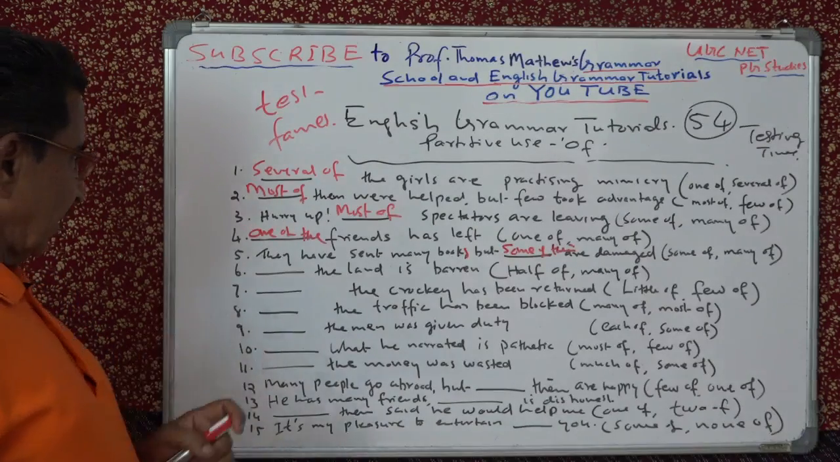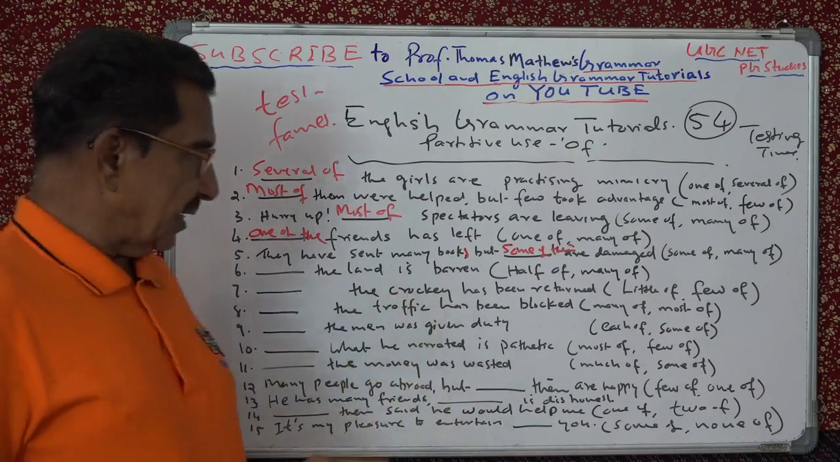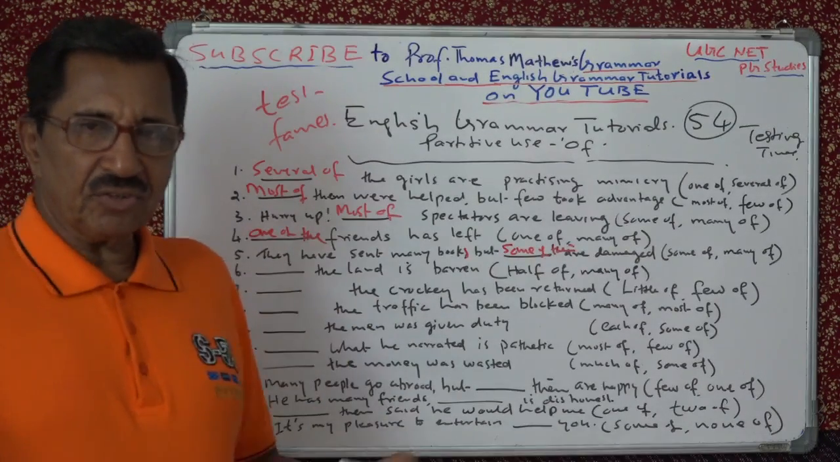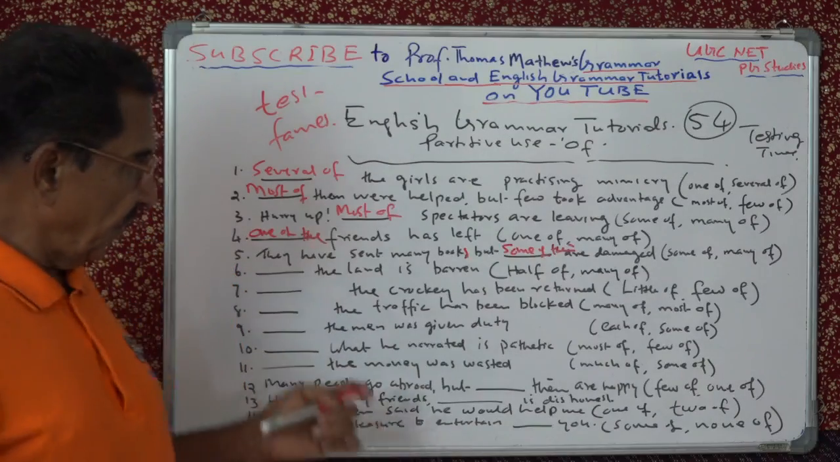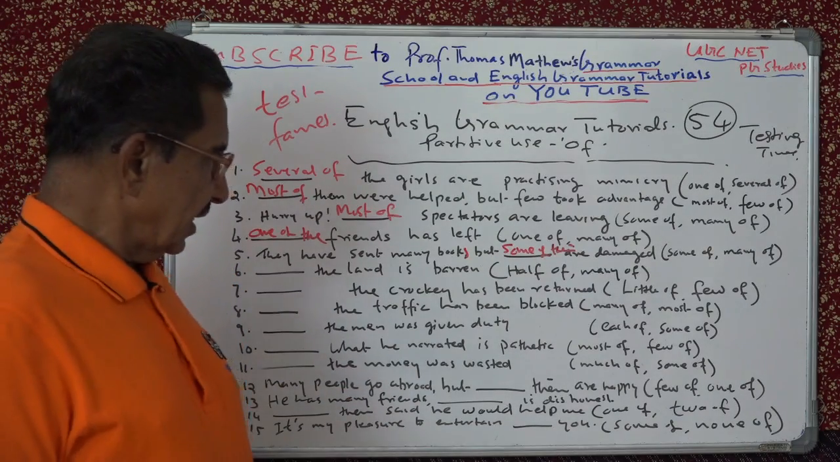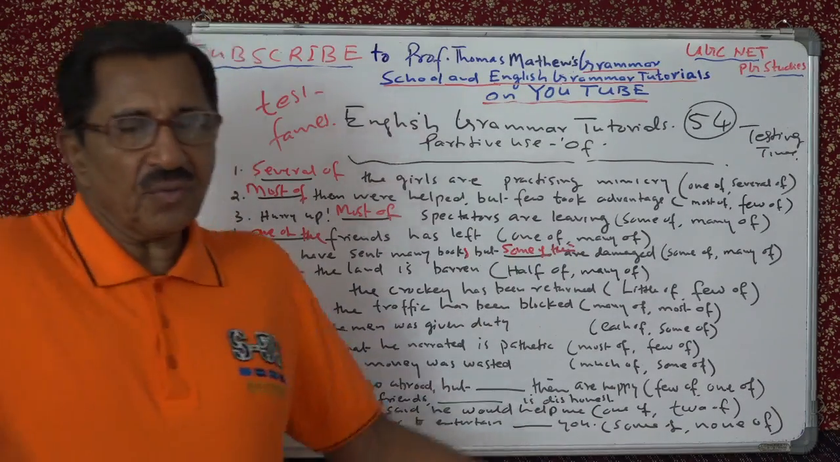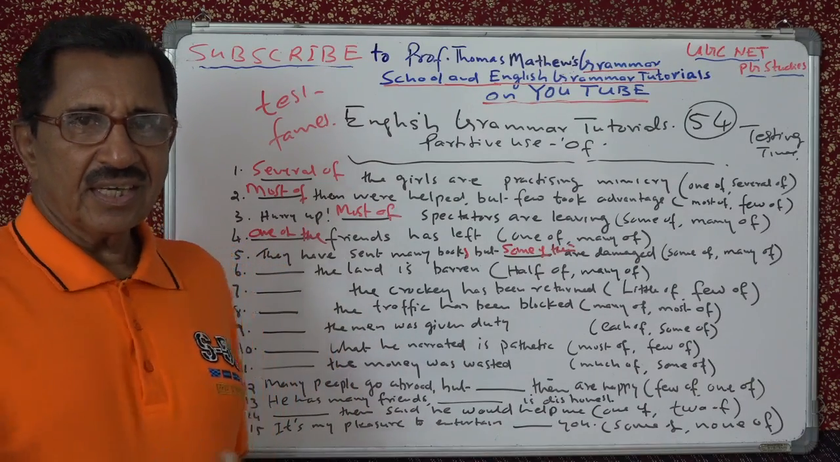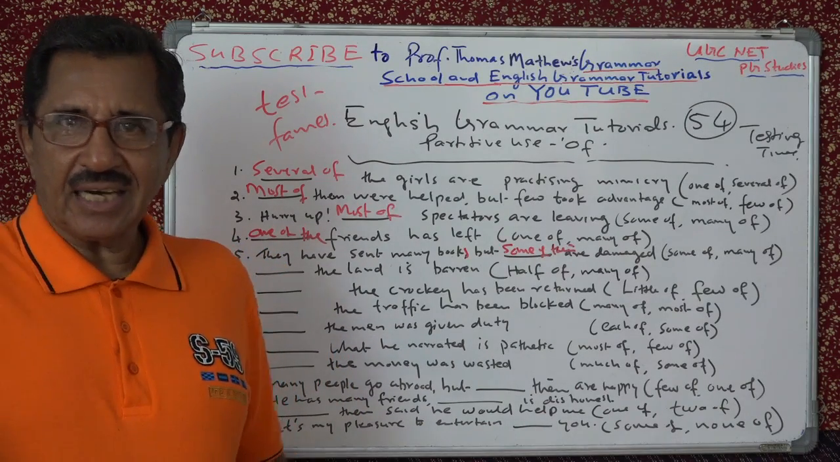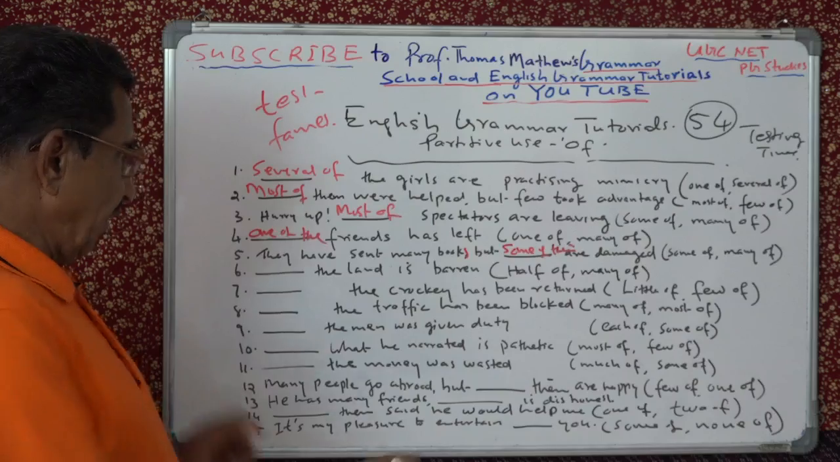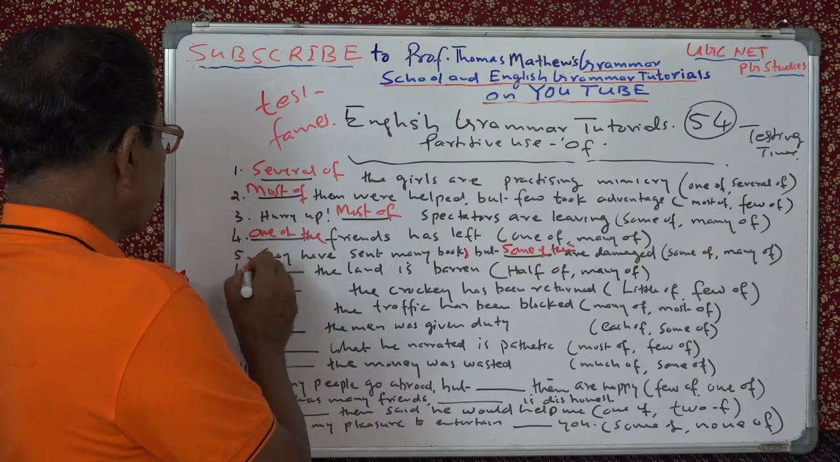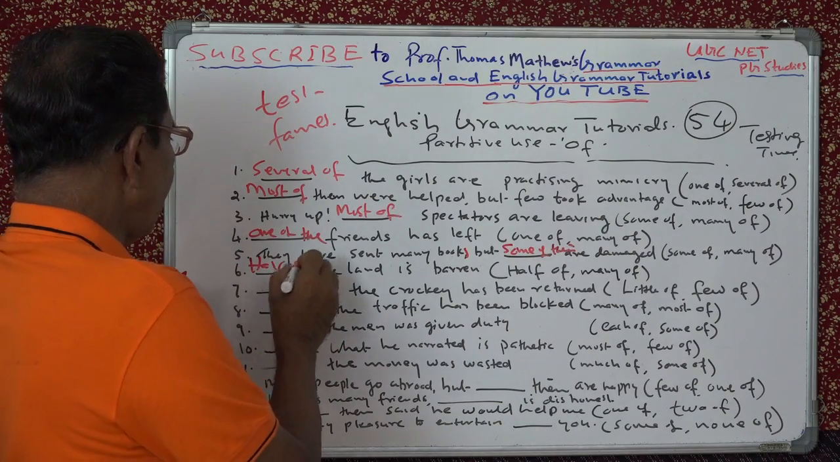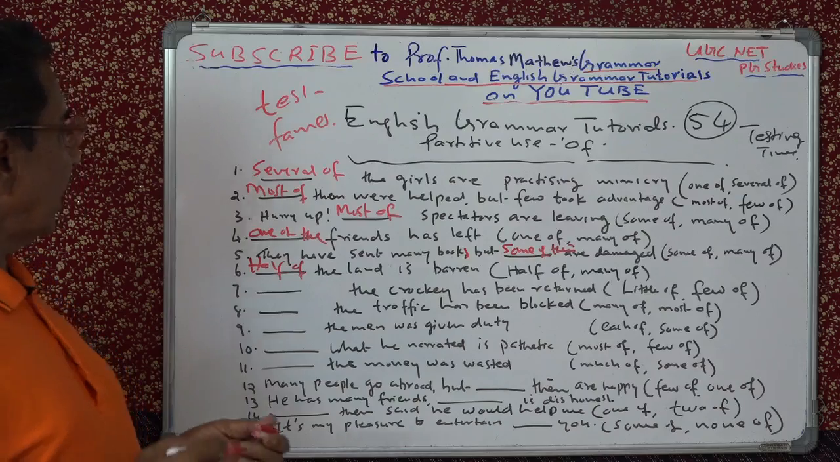Okay? Sixth one. The land is barren. Half of, much of. Half of the land is barren. Many of. Many of is ruled out, because it is uncountable. Land is uncountable. So you have to say half of. Half of the land is barren.